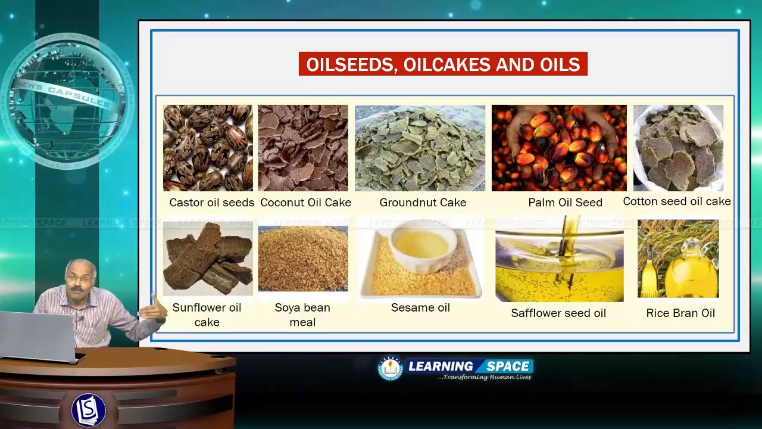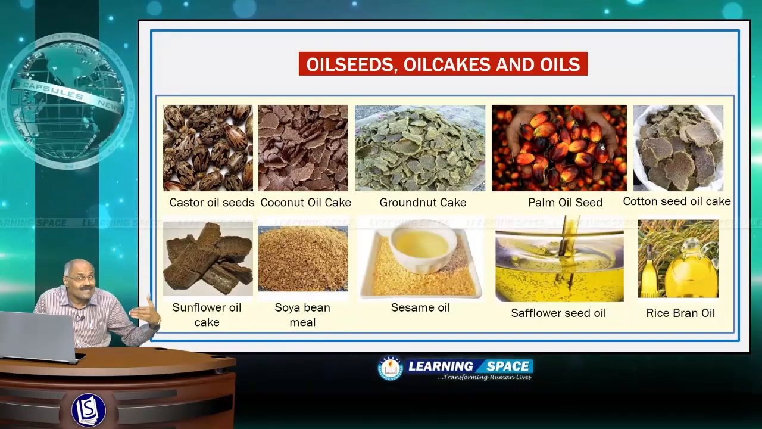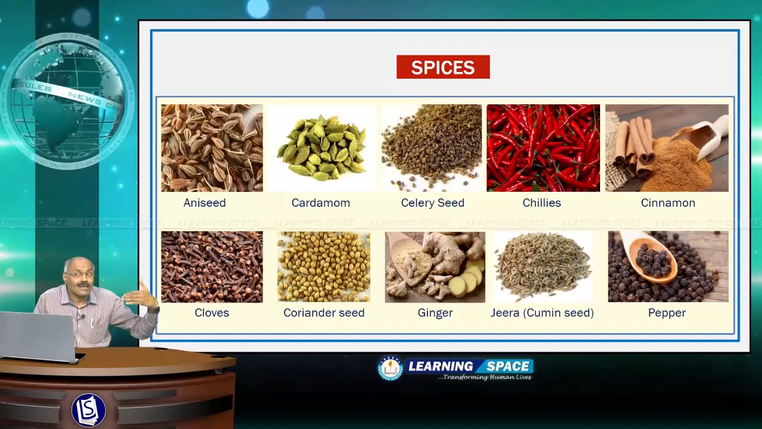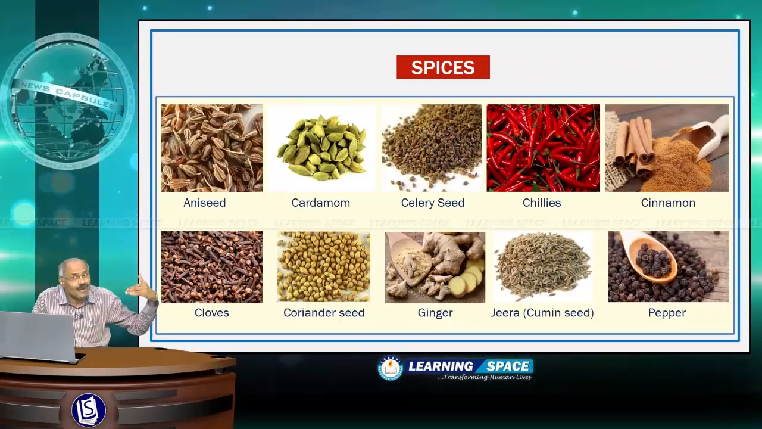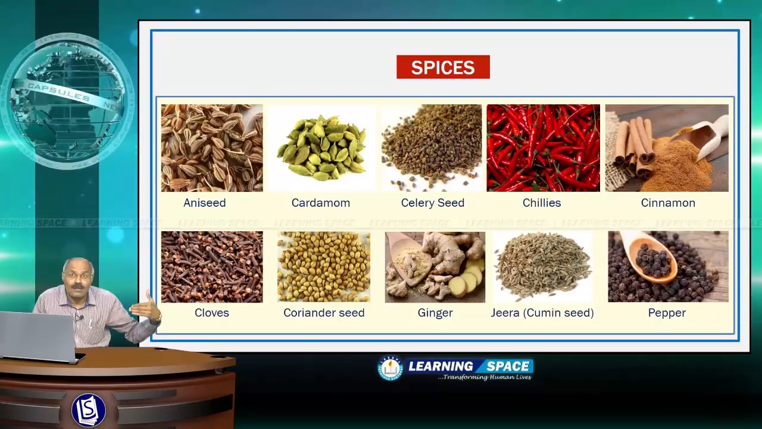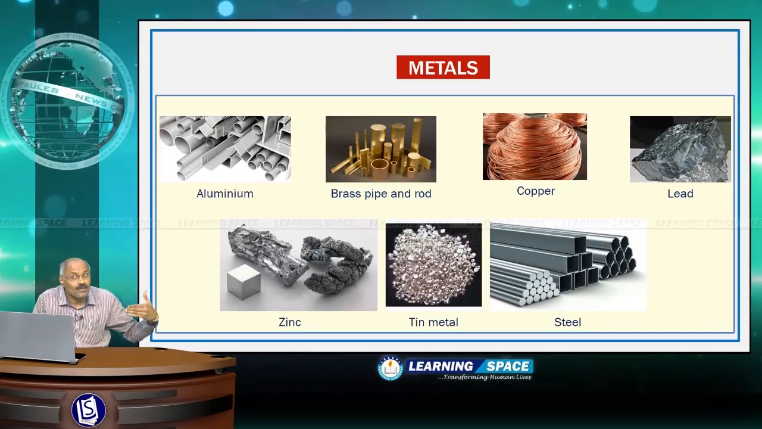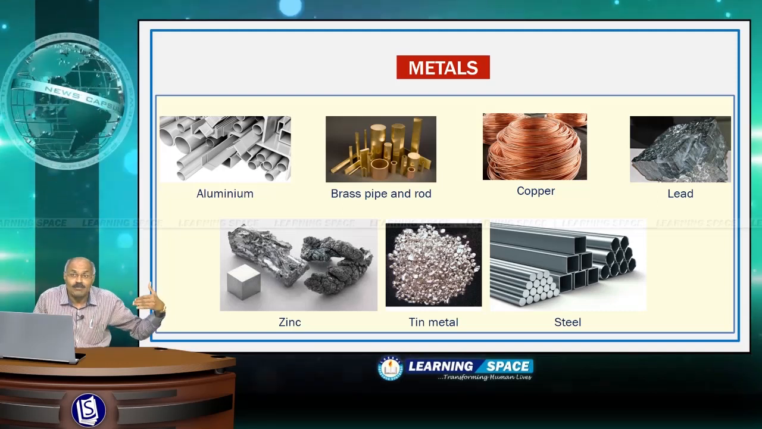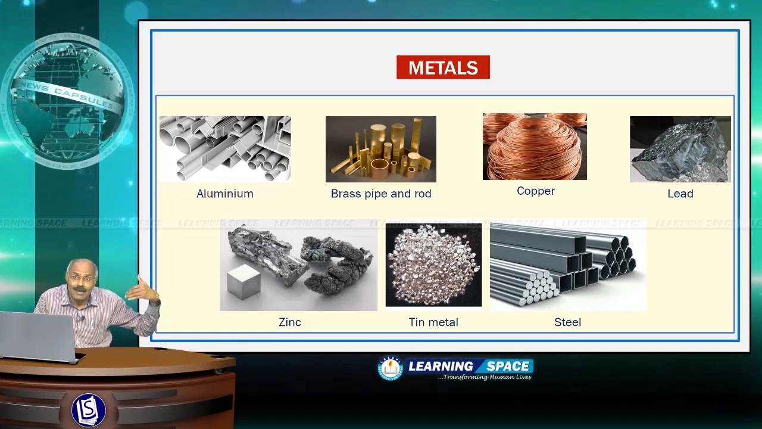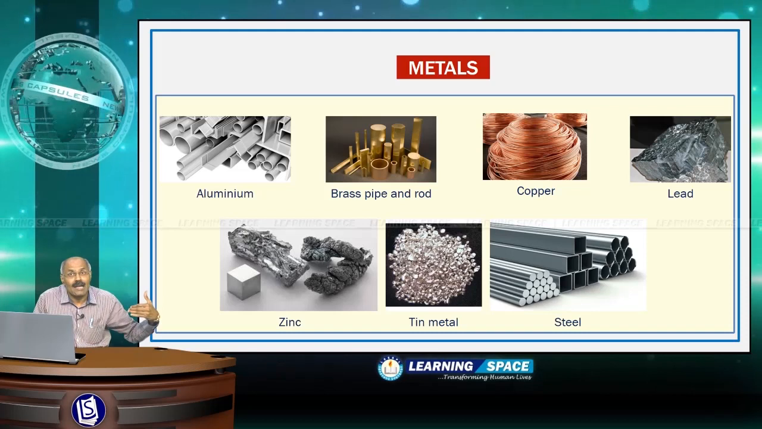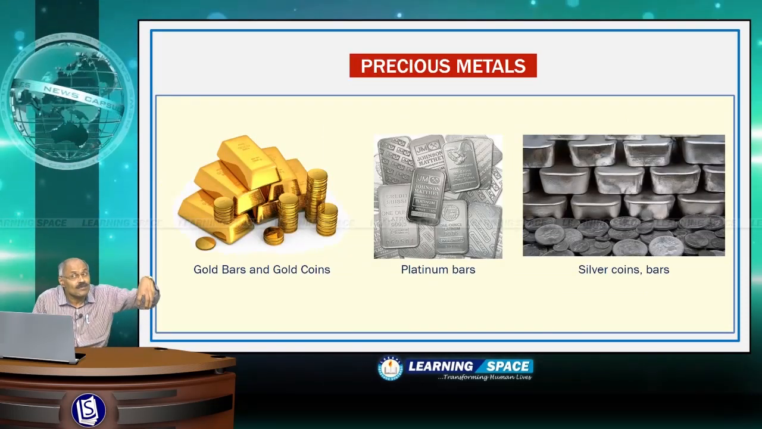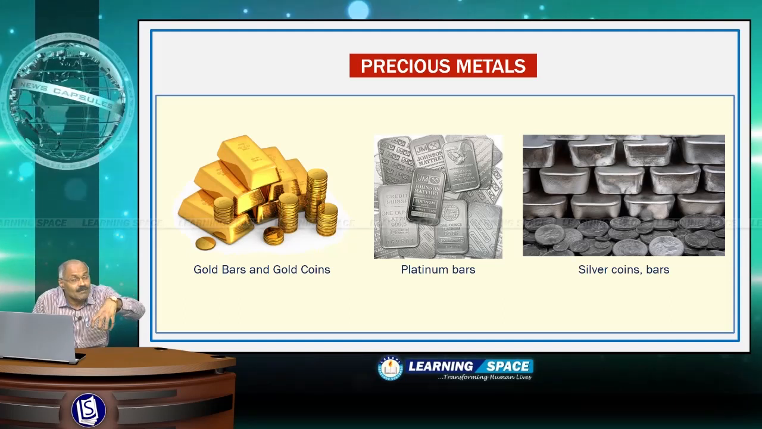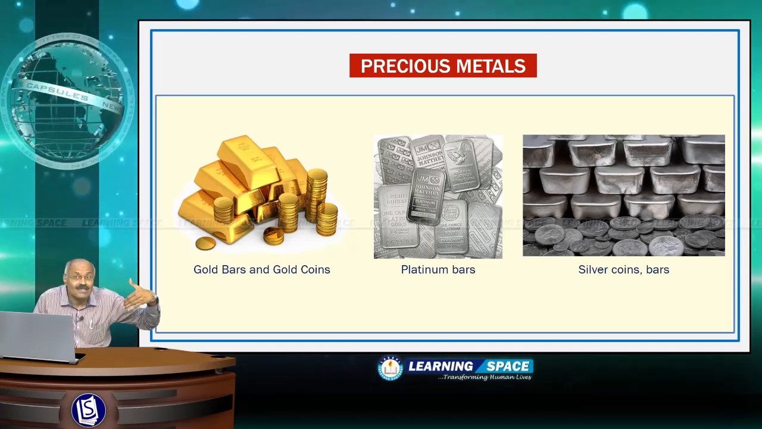Please view them. Then comes spices. Spices are like cardamom, cinnamon, pepper, ginger. These are all examples of spices, including chilies. Then metals, all of you are familiar with metals, steel, aluminium, nickel. These are all examples of metals. Then precious metals. Precious metals means gold, silver, platinum. These are all examples of precious metals.